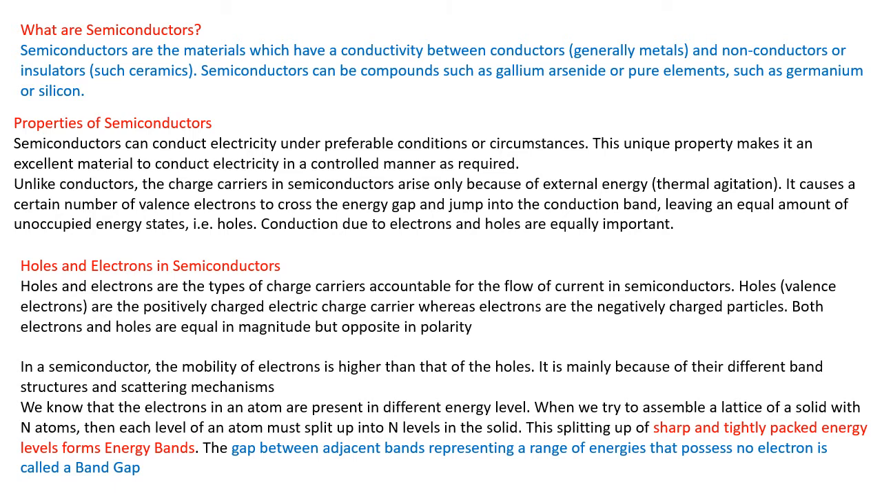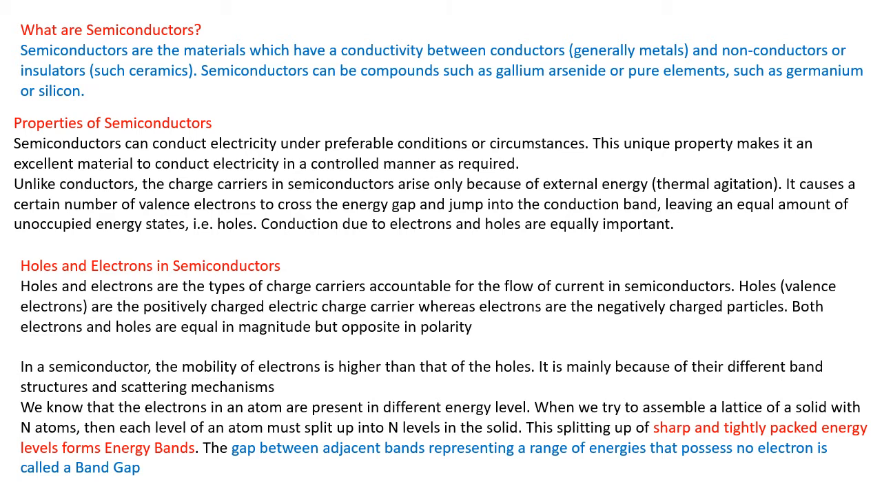Next, what do we call holes and electrons in a semiconductor? Holes and electrons are the types of charge carriers which actually contribute to the flow of current in a semiconductor. Holes are positively charged carriers, whereas electrons are negatively charged particles in an atom. Both electrons and holes are always equal in magnitude, but polarity-wise they are always opposite to each other.